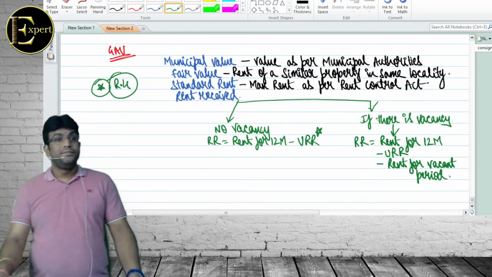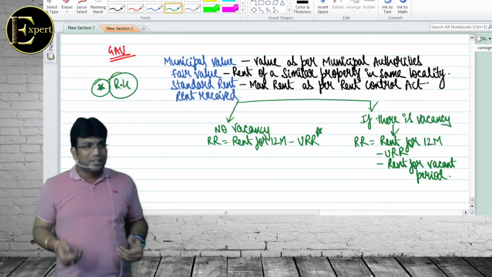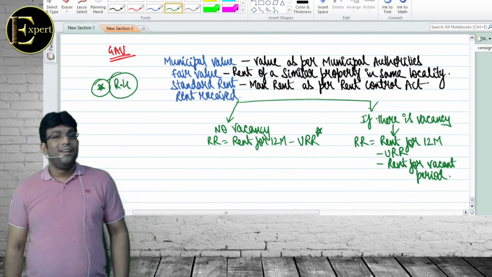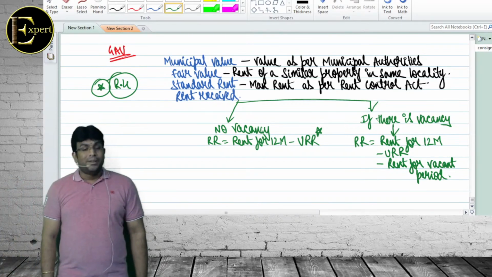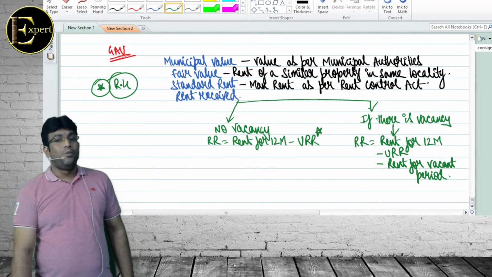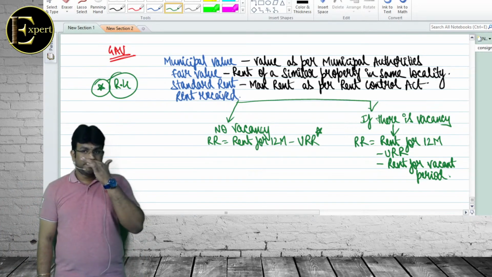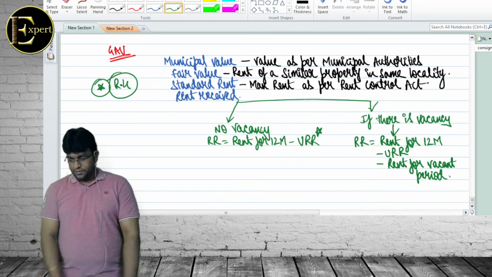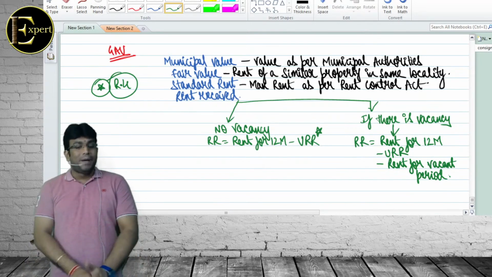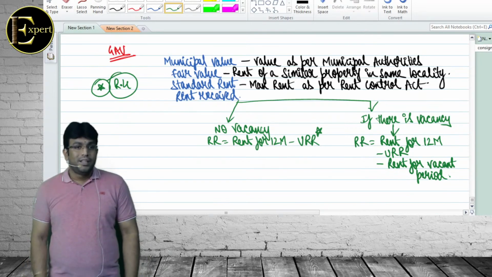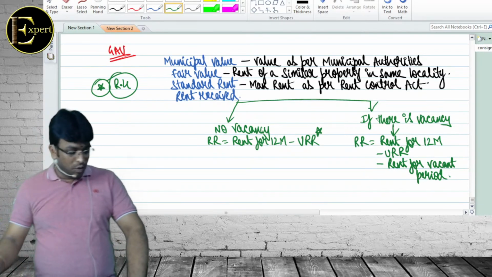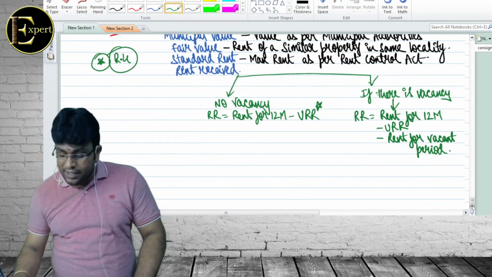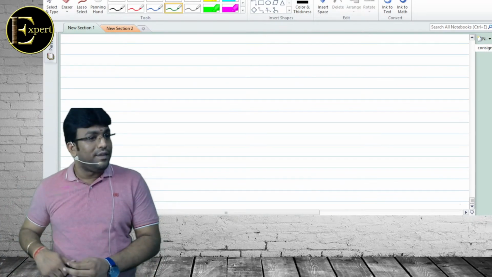हो गया बेटा? चलो अब आप ही बोलो, फेयर रेंट क्या है? Rent of a similar property in same locality. What is standard rent? Sir, maximum rent as per Rent Control Act. Municipal value? Value as per municipal authorities. Clear beta? Everybody? Chalo. Now let's see how to calculate this crazy thing called GAV.